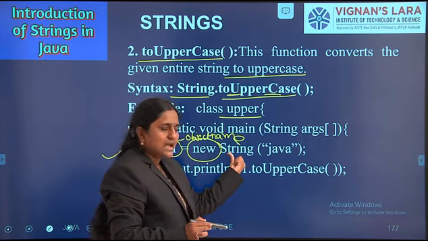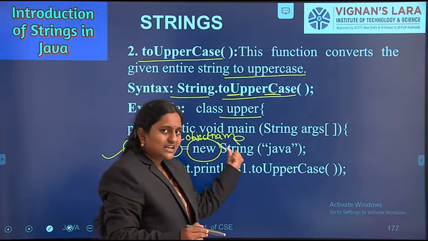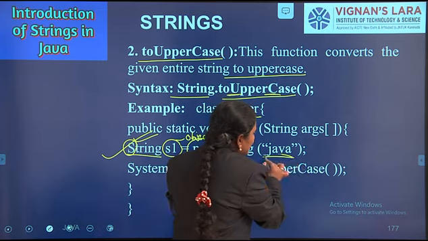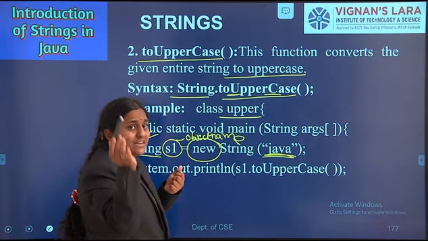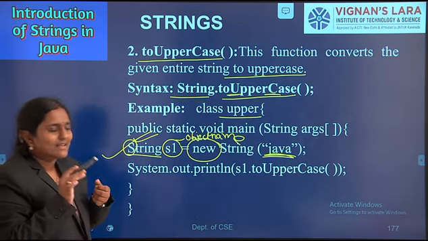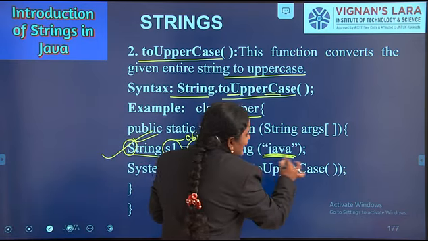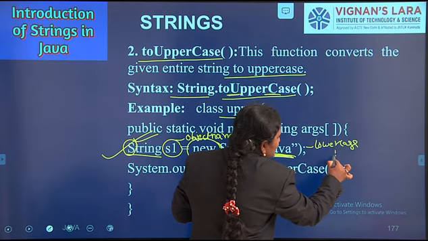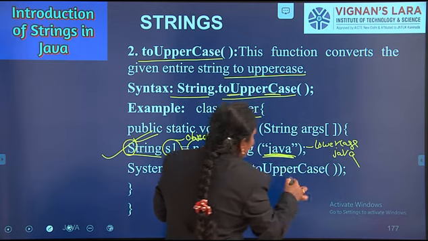Next one, String is a constructor. The constructor name is the same as the class name. Here Java is the argument. It is a string type of argument. Already we have given a string in lowercase. We have given a string that is java.